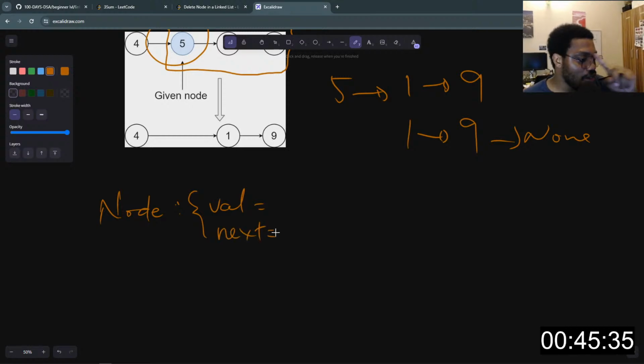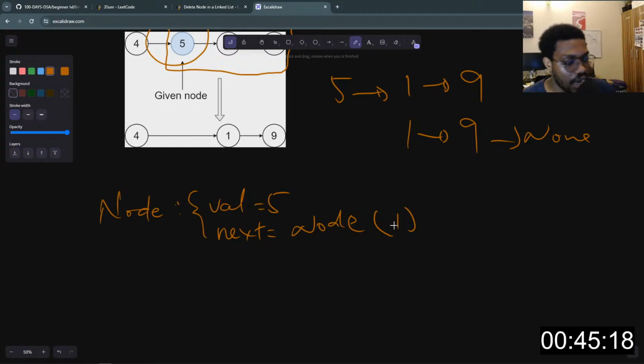So when we are given a node to delete from our linked list, let's say this node is going to be 5, and the next value here is the node where 1 is, right? And 1 will also point at 9 and so on. So let me just represent it this way.